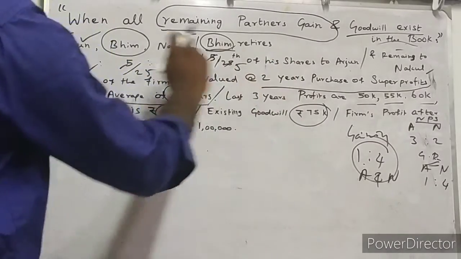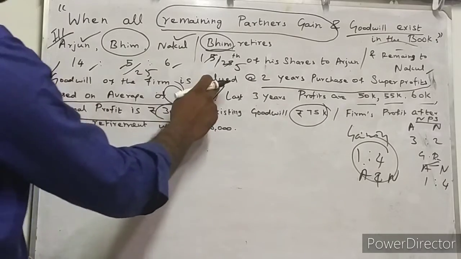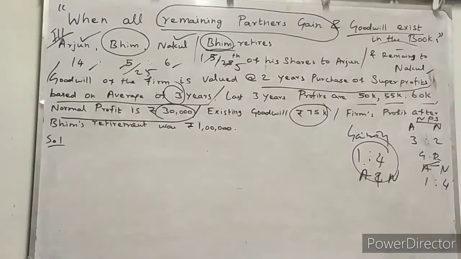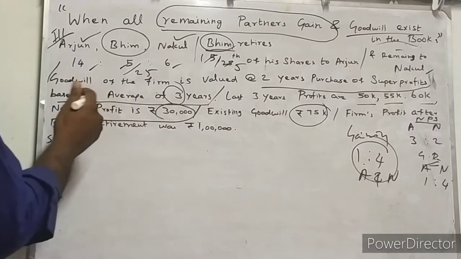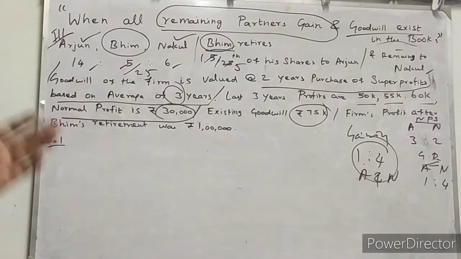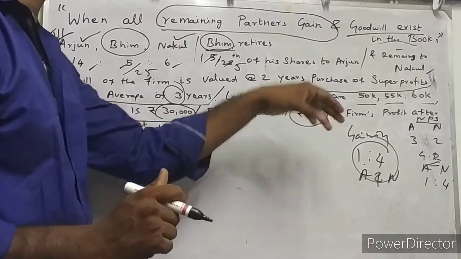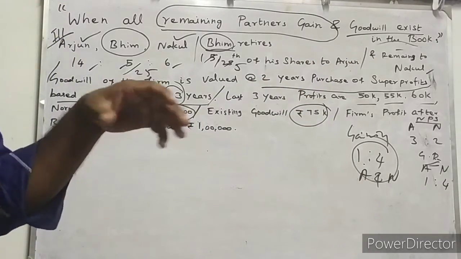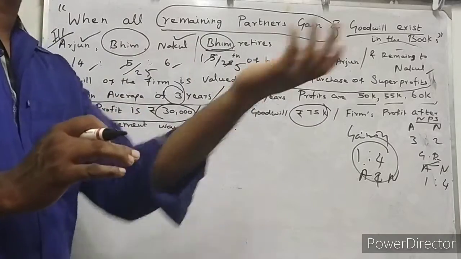Check it out here. Goodwill of the firm is valued at 2 years' purchase of super profits based on the average of 3 years. So this is a very important sentence. Goodwill of the firm, now we are going to value. So while valuing, what should we do? At 2 years' purchase of super profit, which means we should multiply 2 with the super profit.